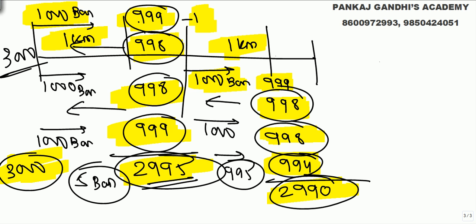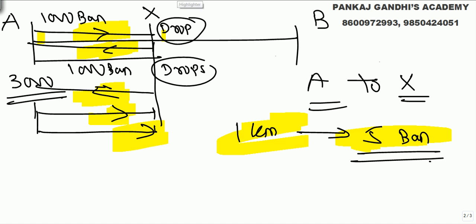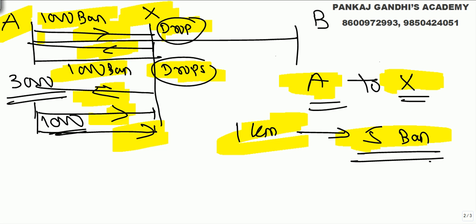So that's what I was trying to tell. Let's say he goes from point A to point X and drops some bananas. 1000 he starts with, drops some, comes back. Going and coming back, 2 rounds. Again takes 1000, drops some, comes back. And again starts with 1000. So now in all he has taken 3 rounds, that is going, coming back, going, coming back and going. Means from A to point X, any one point, he needs 5 bananas per kilometer.